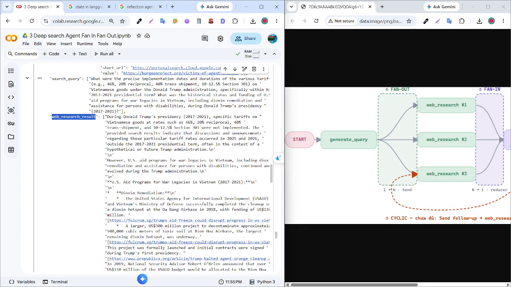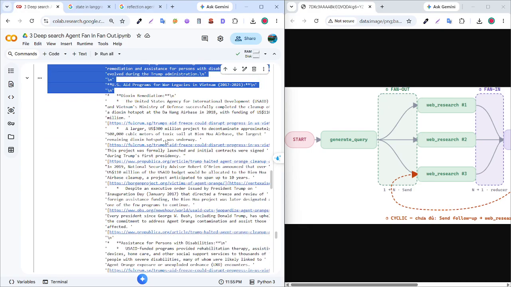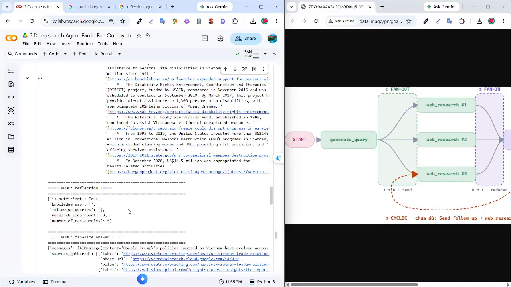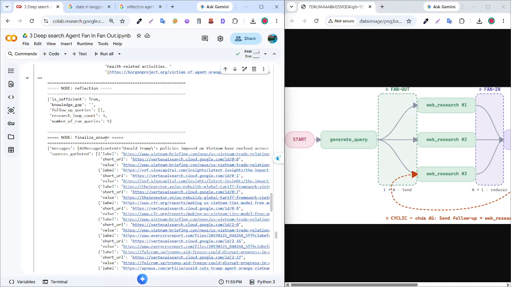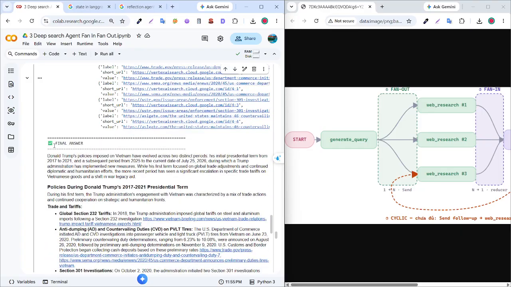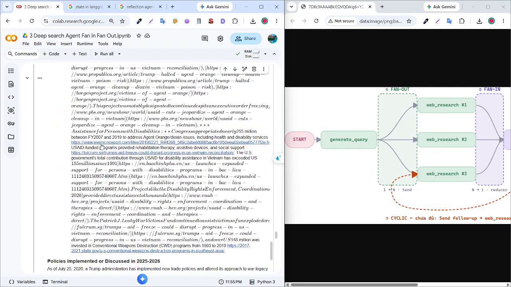So the web search result will answer for me here, and the reflection will do an evaluation like the AI generative.